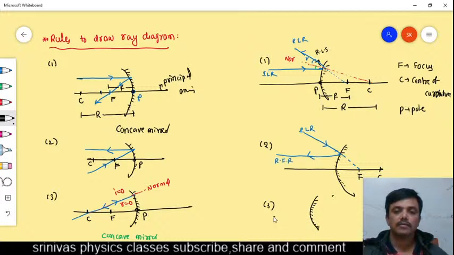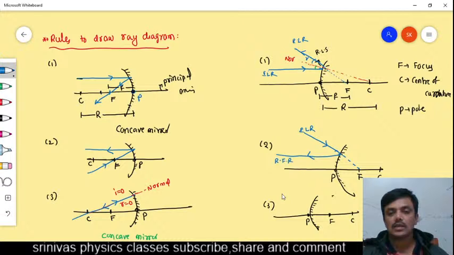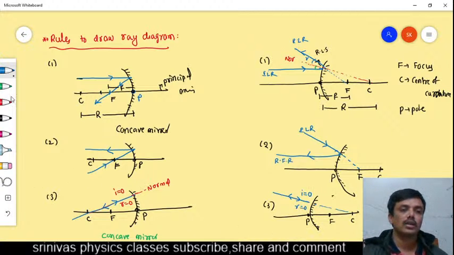The third rule is that this is the pole, this is the focus, this is the center of curvature. Okay, if the light ray is incident in such a way that it passes through the center of curvature, like this, then after the reflection, what happens? It will go along the same direction, because here the angle of incidence is 0, and the angle of reflection is also 0. These are the rules to draw the ray diagram.